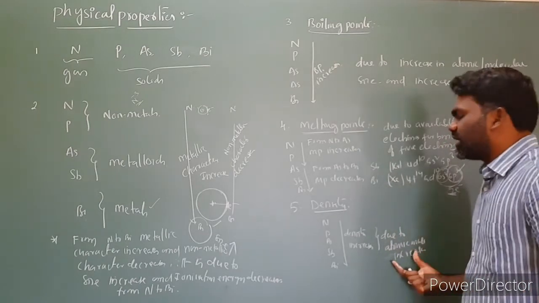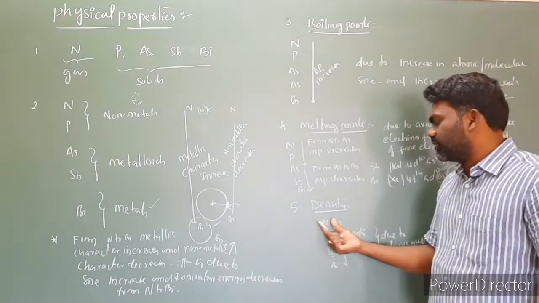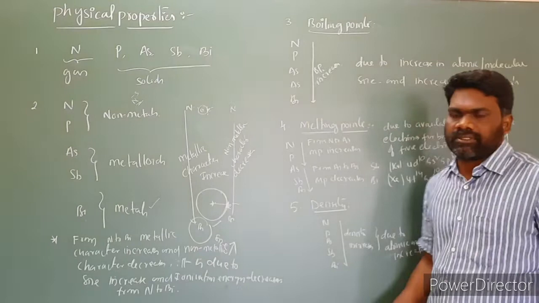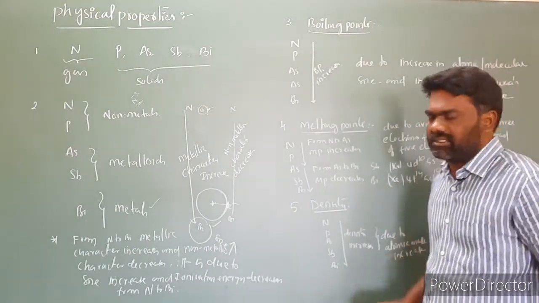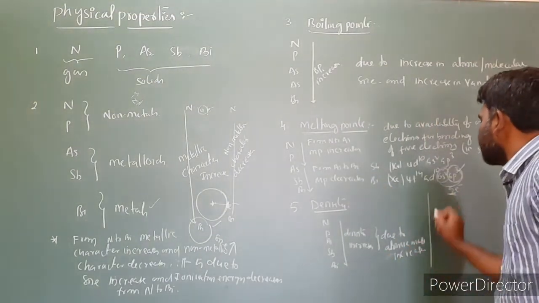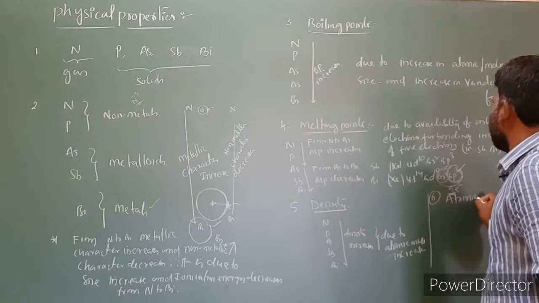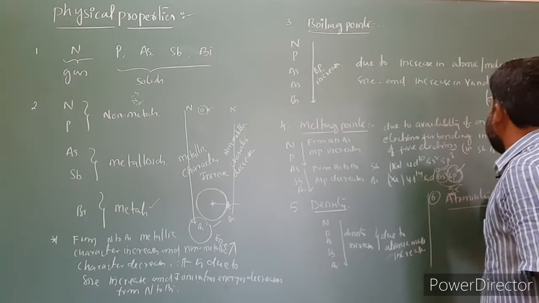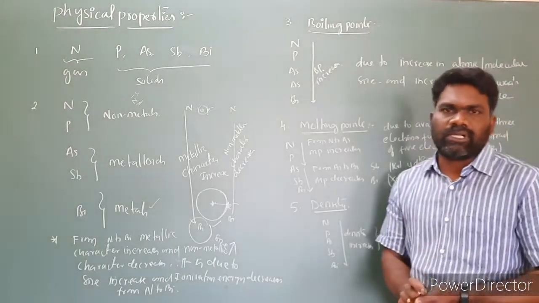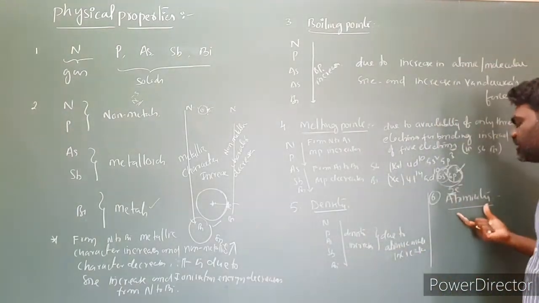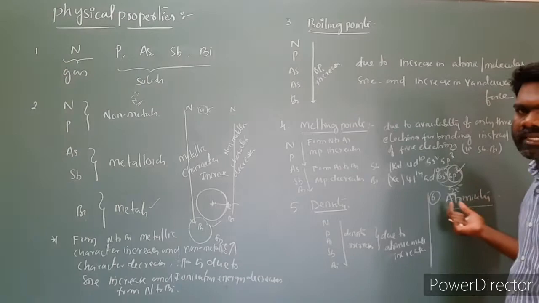Due to increasing atomic mass, the density increases from nitrogen to bismuth. So this is relating to the density. Next, the 6th one is atomicity: the number of atoms per molecule. How many atoms are in a single molecule? We have to call it atomicity.